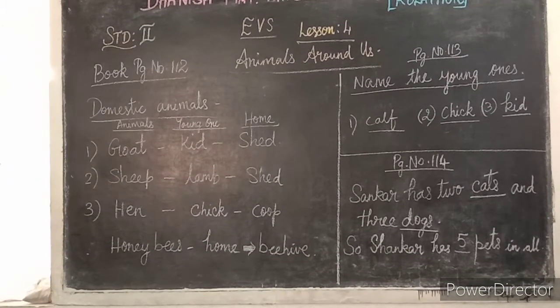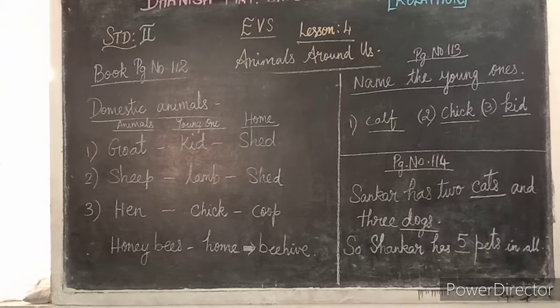Now take your book, page number 114. Now do you have pet animals, children? You have, right? Some will have pet animals like dogs, cats, and some other animals also. So you will feed them, and if they become ill, you will take them to the doctor and all. Okay? So you have to do that. You have to take care of them. So now fill in the blanks.